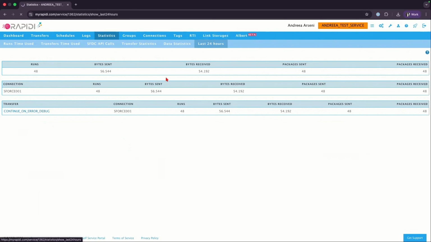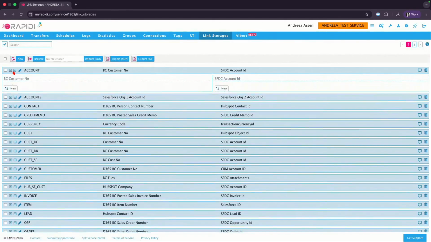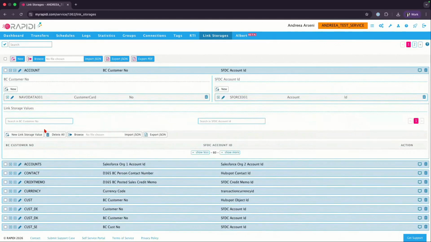So link storages are here. Okay, so when it comes to link storages, you can use it, but it's not mandatory. As soon as you configure a link storage, you will be able to store the primary keys that belong to those records in both systems. So if you have customers, then you would see the customer number from Business Central and then the account ID from Salesforce. And this one has to be added on a transfer for it to work, right?